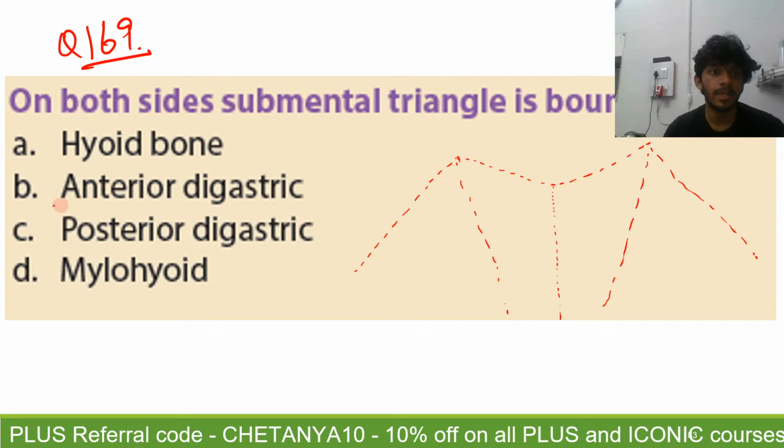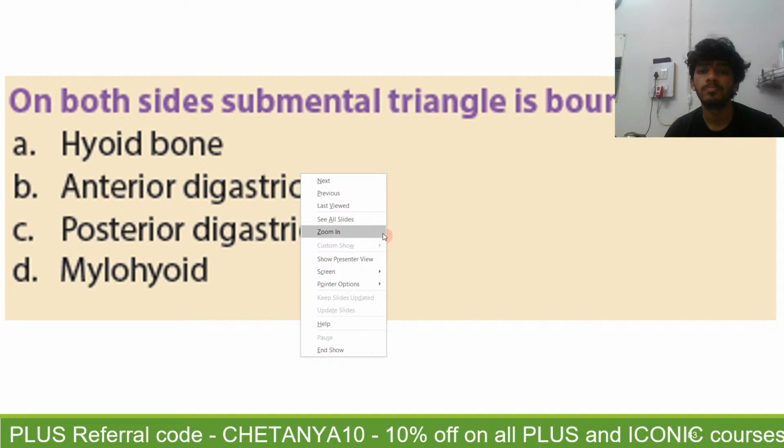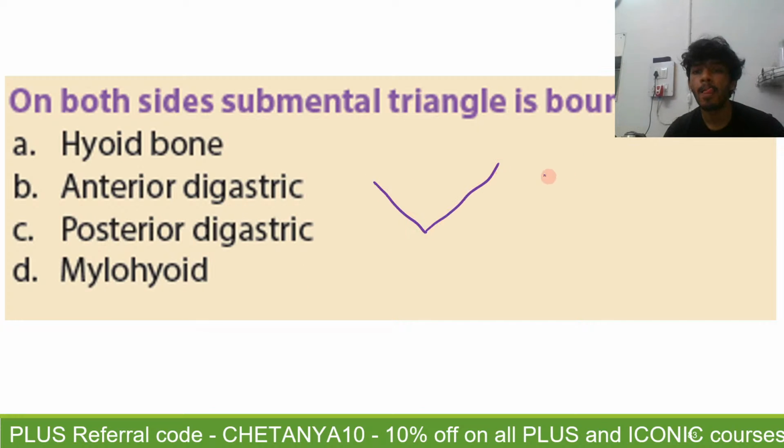So you're saying the answer is B. Okay, so very simple. This is the submental triangle. This is the posterior belly of digastric on one side.